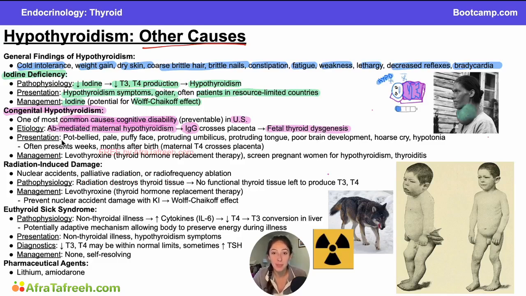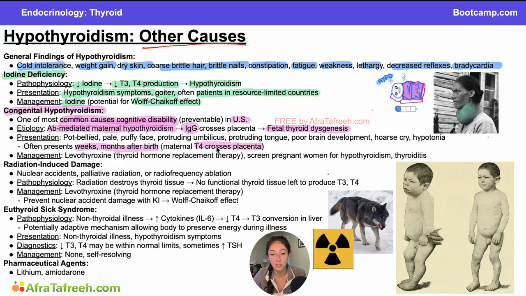Now remember, however, while this fetus is in utero, it is also getting the T4 from mom, so we're not going to see the effects of the hypothyroidism until after the baby is born, and this may present weeks to months after birth because maternal T4 can cross the placenta, as we just mentioned.